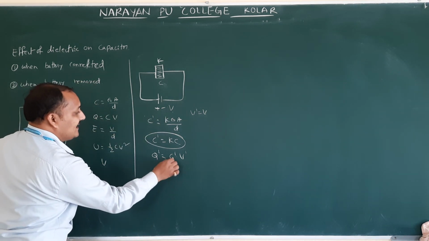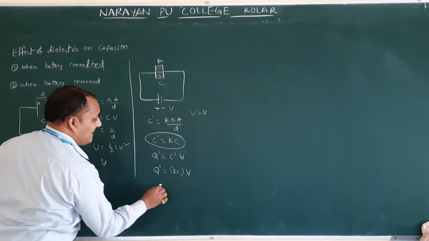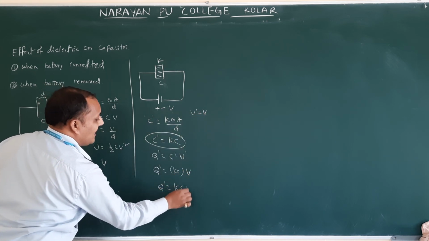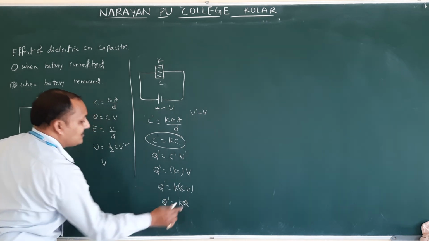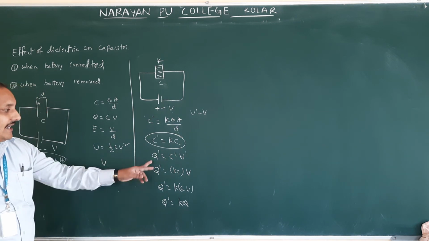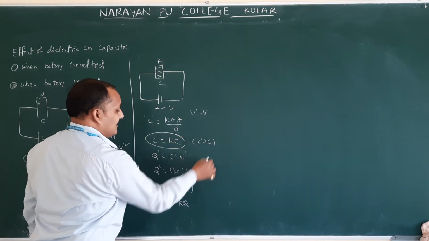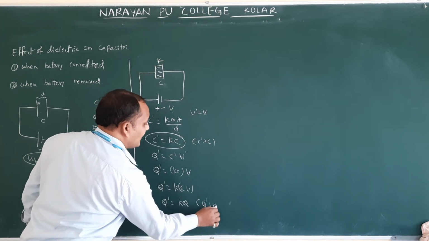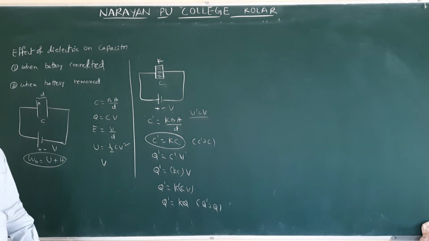Then Q dash equal to C dash, which is KC, times V dash, which is V. Therefore Q dash equal to KCV, which means Q dash equal to K times Q. So the charge also increases, the capacity also increases, K times. C dash is greater than C, Q dash is greater than Q, but V dash equal to V. I will say how to remember.